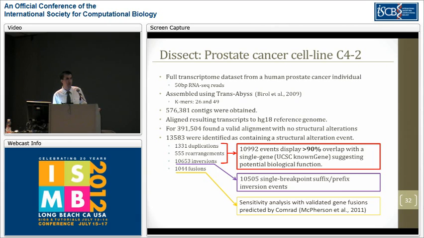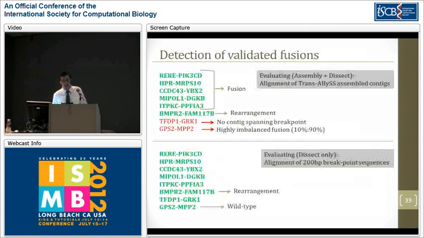Even though testing Dissect for specificity would require lots of validation and would be really costly, we still want to check whether Dissect is sensitive enough. For that reason, we compared the fusion results with another fusion detection study by McPherson et al. with a tool called Comrade. Among the 8 gene fusion cases that were validated in that study, we did 2 types of tests. In the first test, we assembled the contigs and then aligned them with Dissect. This would represent what Dissect can do with currently available sequencing technology.